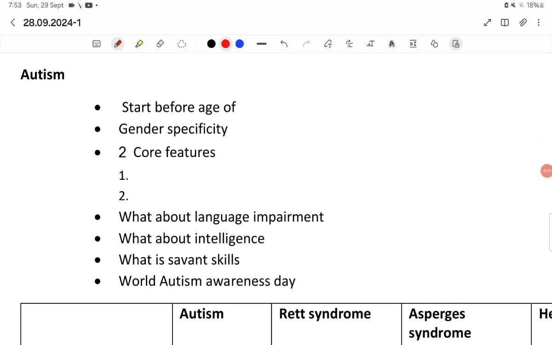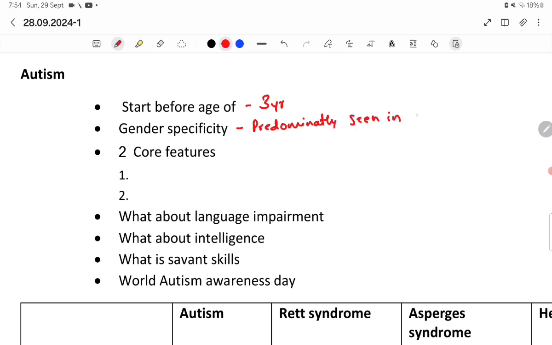Now we will see some features of autism. Autism generally starts before the age of 3 years. Gender specificity: it is predominantly seen in males.